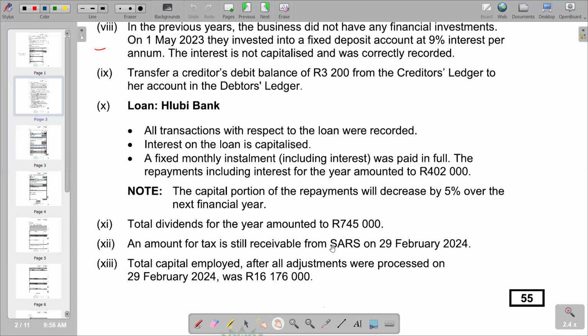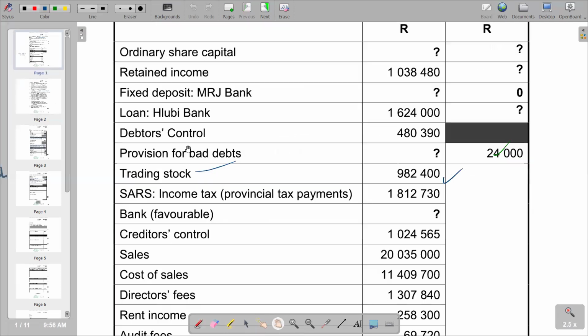But if the opposite, if the provisional amount is less than the amount of tax for the period, it is now a payable. So in this case, we go to the list of balances and look at the provisional. Income tax, provisional tax payments, 1,812,730.